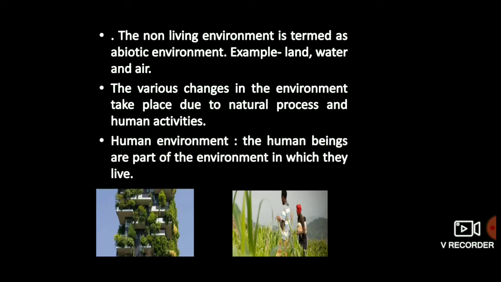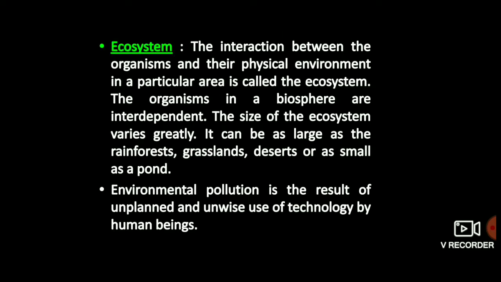Human environment. The human beings are part of the environment in which they live. Now we can understand with one more example. The human-made elements such as agriculture, industries, settlements, means of transport, etc. are created by human beings. That is why it is called human-made environment. Human beings develop these features to live comfortably in their environment.